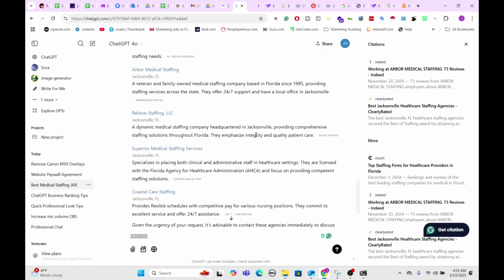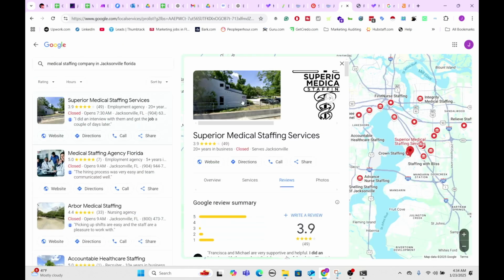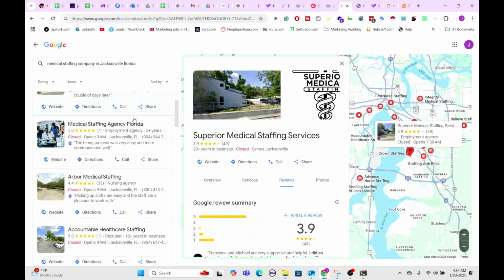So that's essentially it from the sources section. Now we're going to get on to how do you implement things on your website or these directories so then you can actually have a realistic outcome. So now we're going to come back over to our first query, and we're going to have this little reminder that they mainly reference Google My Business profiles, directories, Wikipedia, and news sites, preferably local news sites. So let's first dive into our Google My Business profile.